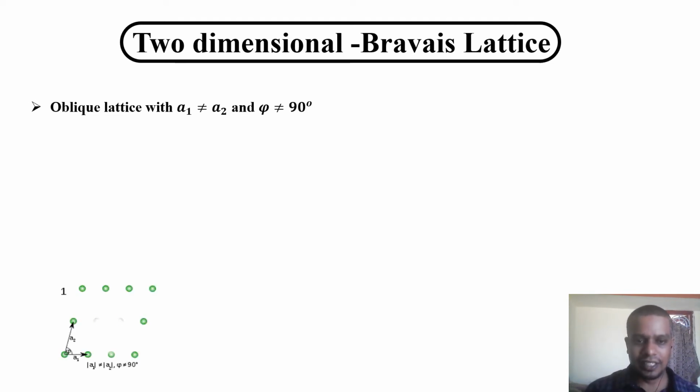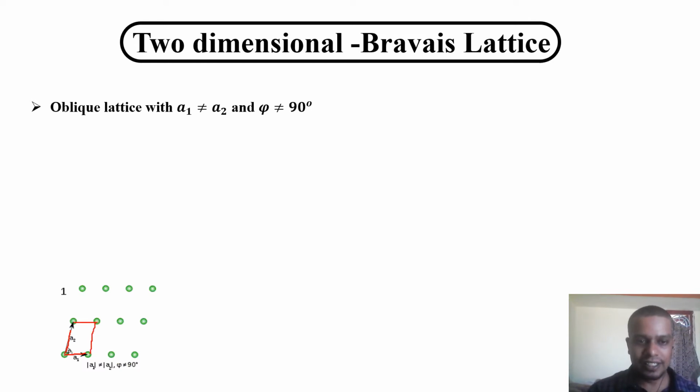Look at that picture. This is the oblique lattice. Here it is shown: this vector is A1, this vector is A2, the magnitude of vector A1 along the x direction, and A2 along another direction, maybe tilted. The angle between these two is an acute angle but not equal to 90 degrees. If you complete this structure, it gives the smallest area for the oblique lattice.